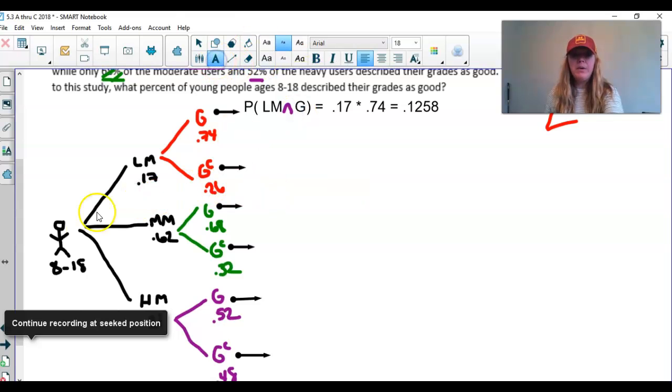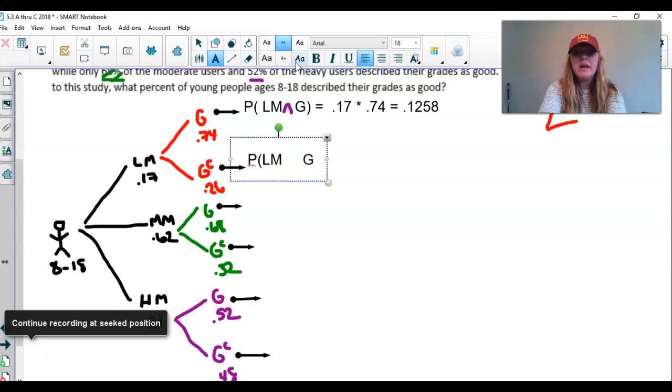Okay, let's keep going. Again, this is the sample space and we're going to figure out the probability of our sample space right now. That's what I want to do. Again, a smart move is to take the extra minute to do this before you even answer the question. Okay, the next one is a light media user and doesn't get good grades. The probability of a light media user and good grades complement.